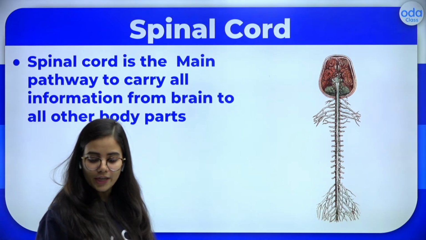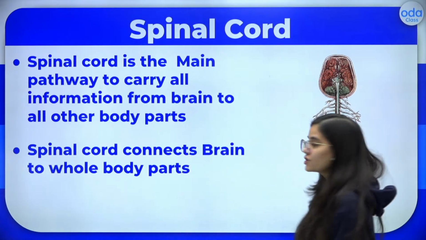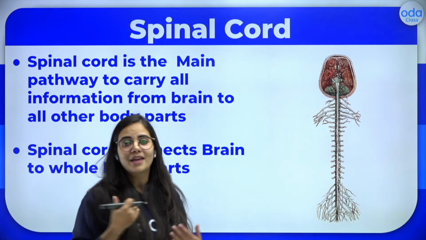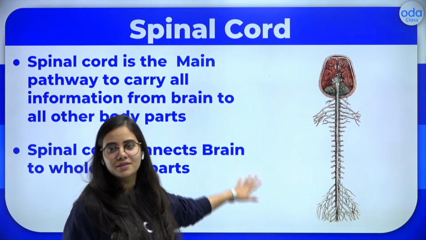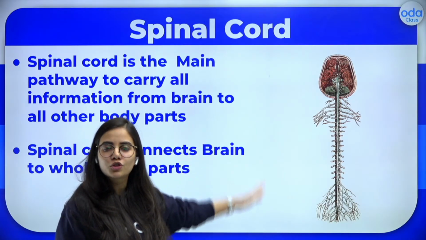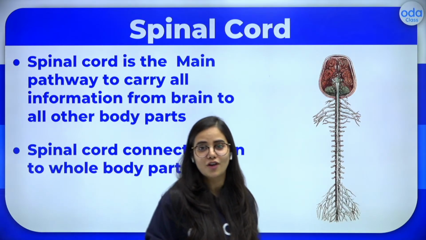So the spinal cord is the main pathway which will connect the brain to the rest of the body. Every single activity that you do travels to the brain using this spinal cord, and we receive messages in return through the spinal cord. So it becomes a very, very important part of our body.